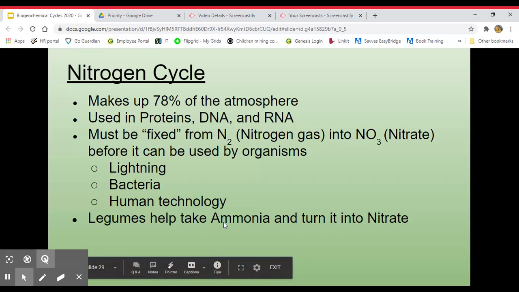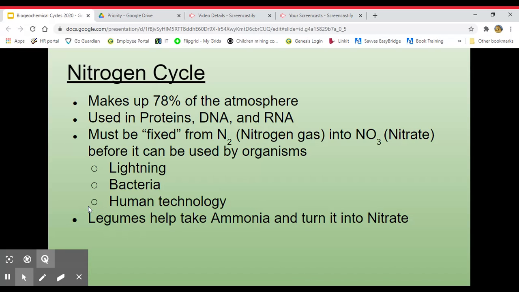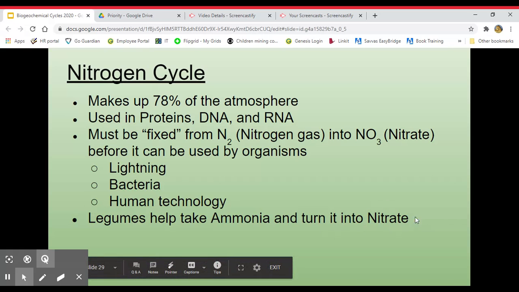They help take ammonia and turn it into nitrate, all right? So a legume is a specific type of plant, and what it does is it takes that nitrogen gas, converts it into ammonia or ammonium, before it turns it into a nitrate, which then can be used by all types of plants. Legumes are the only type of plants that can do this to our knowledge at this point. So most plants take in this nitrate. The legumes can take in the N2 and break it down into ammonia, which can then turn into a nitrate over time.